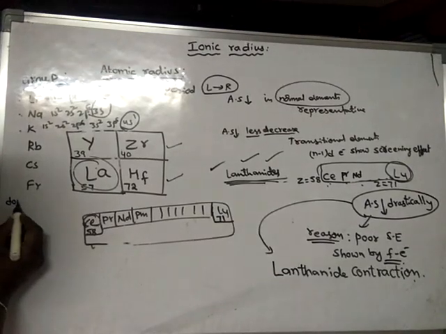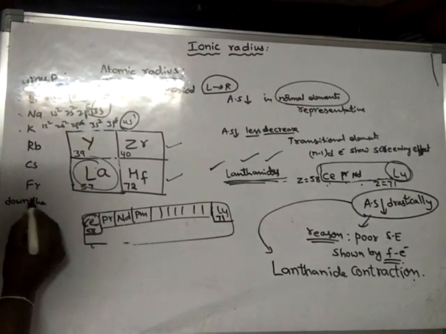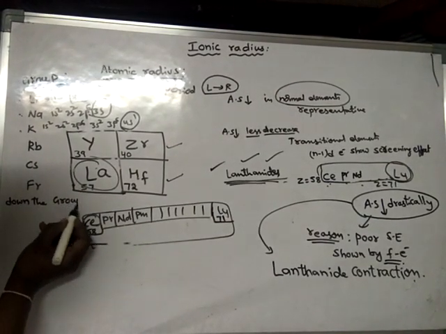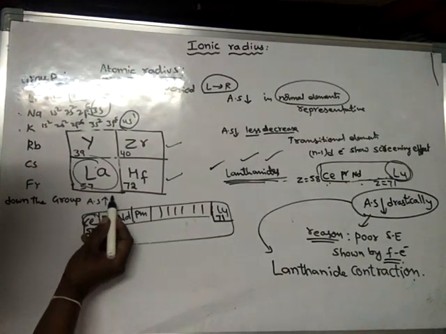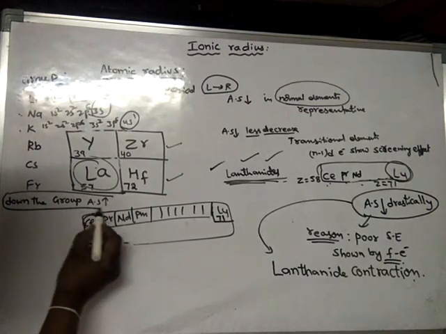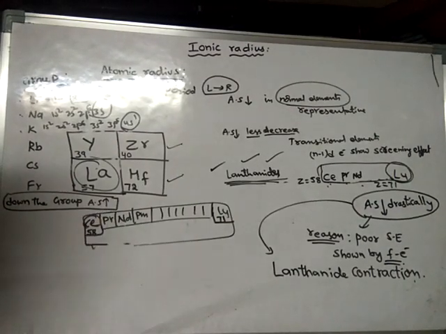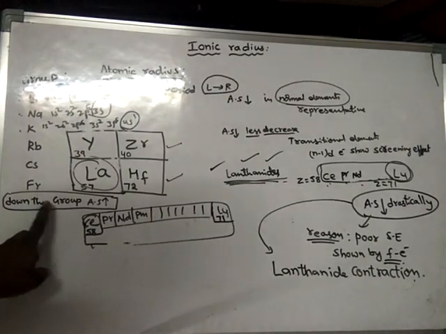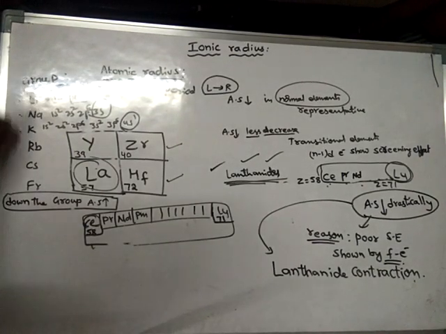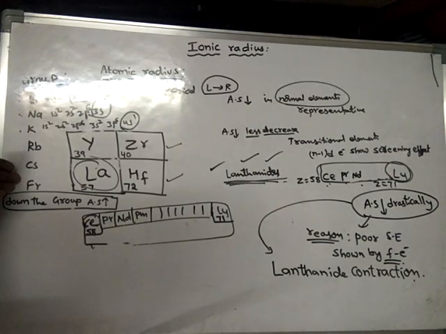So that means, down the group, there is always an increase in atomic size. This is most important. There should always be an increase in atomic size down the group. Okay, from top to bottom the atomic size should increase.